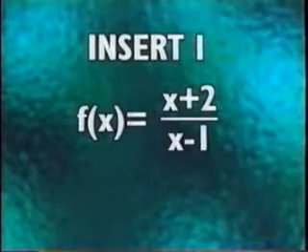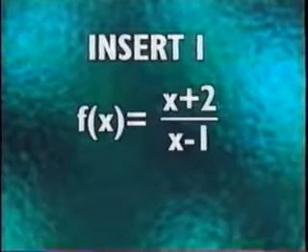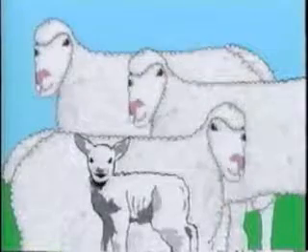Next you try x equals 1. This time you get y equals f of 1, which equals 1 plus 2 over 1 minus 1, which equals 3 over 0. That, as you know, is impossible, and it means that you cannot compute a y value when x equals 1. Really bad.